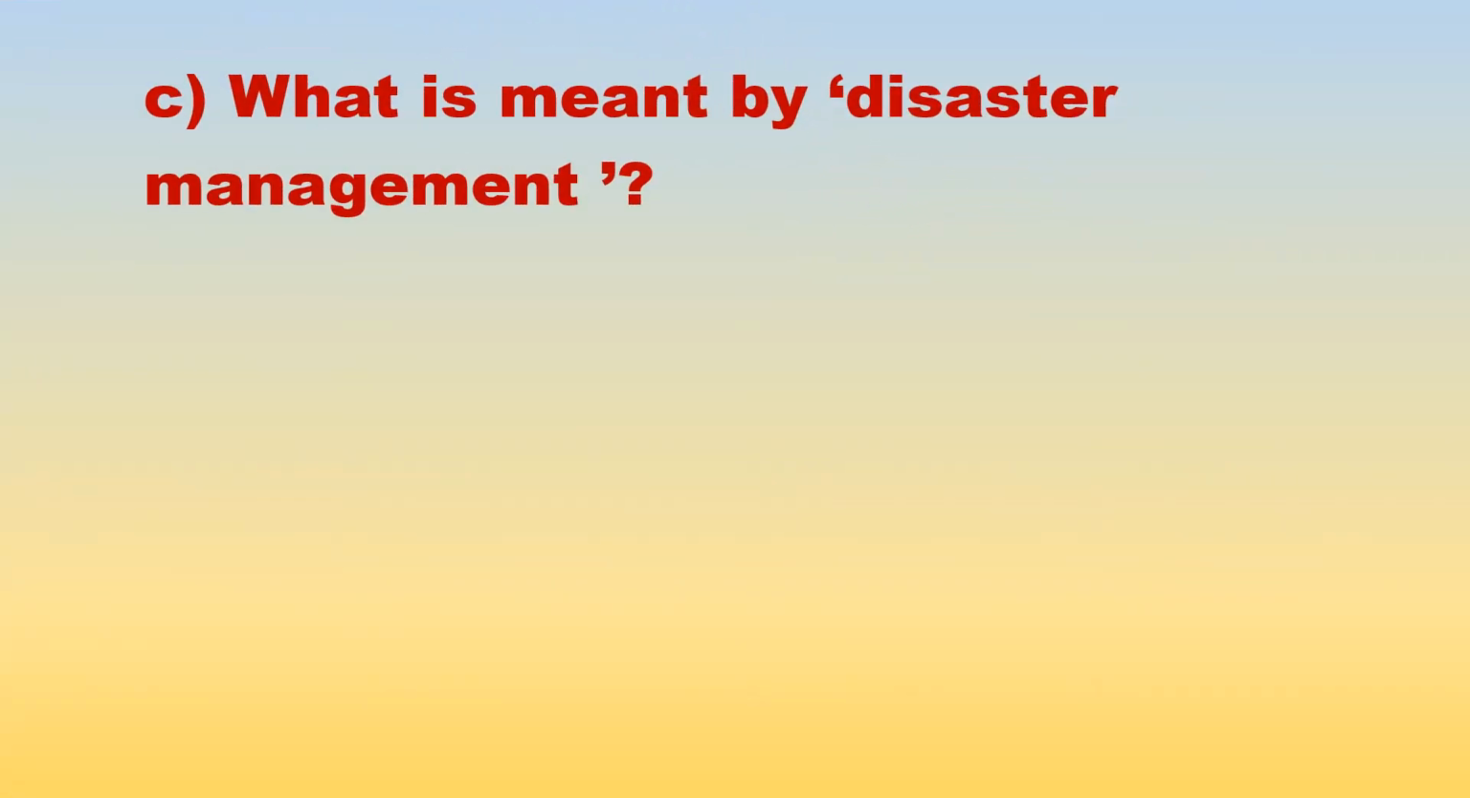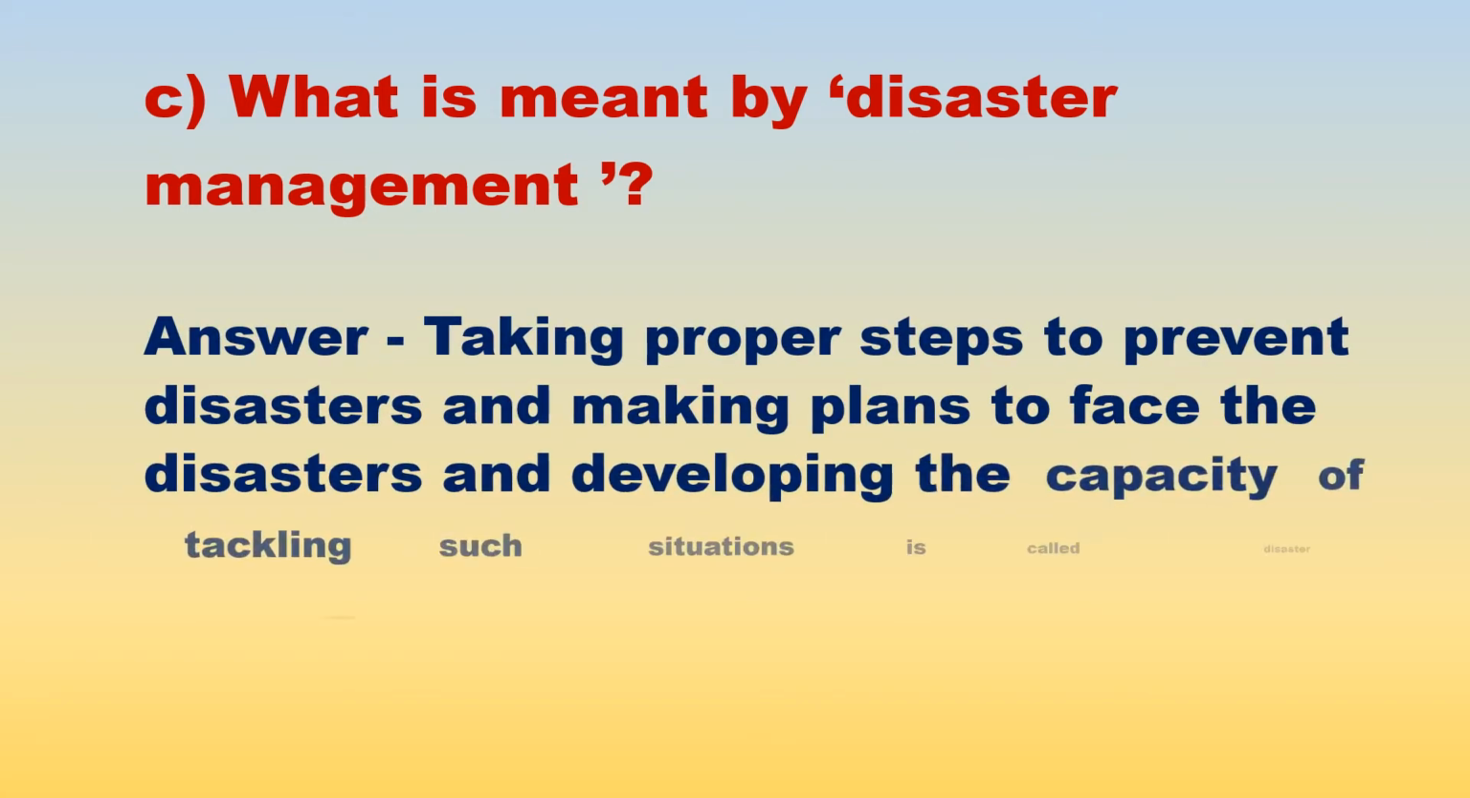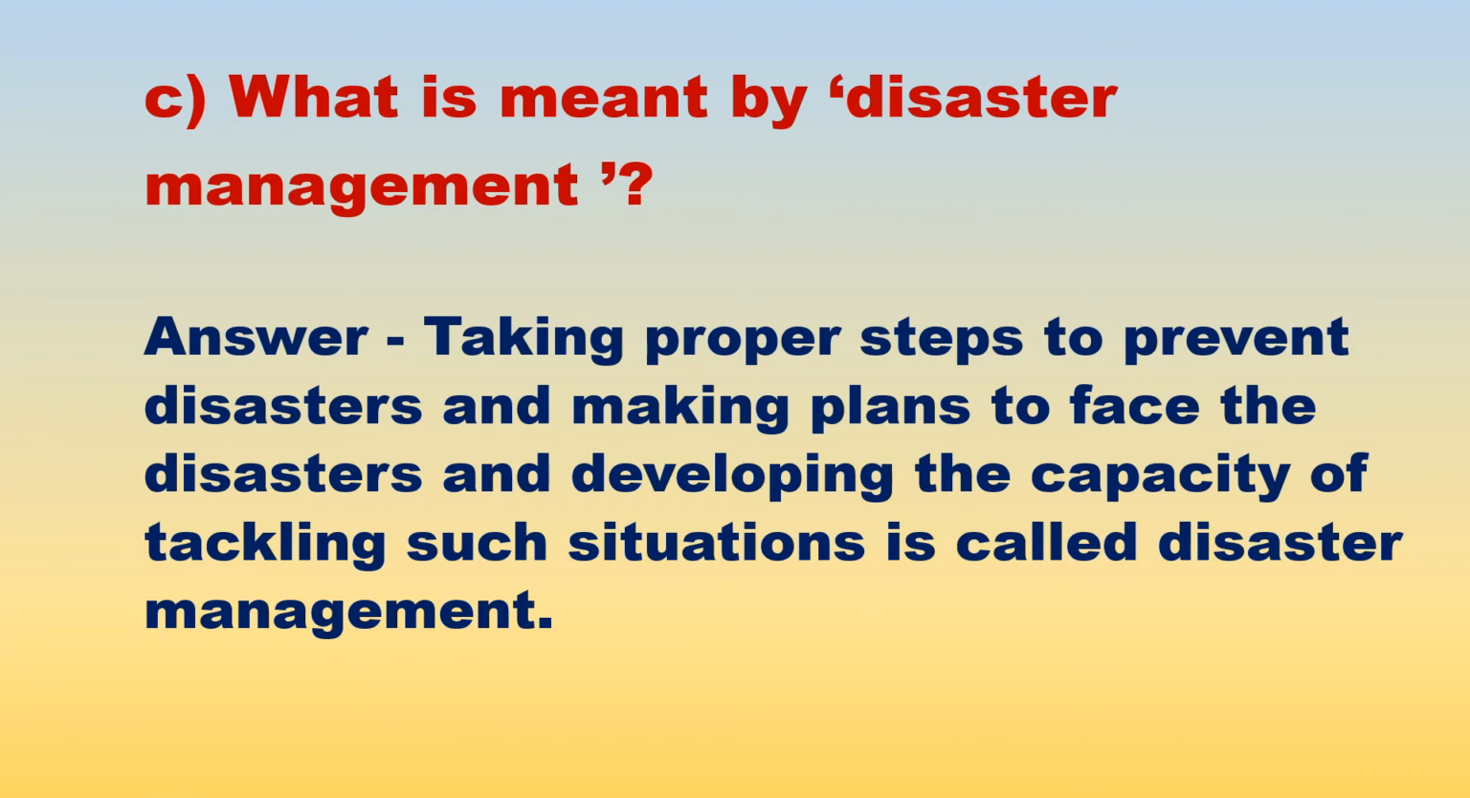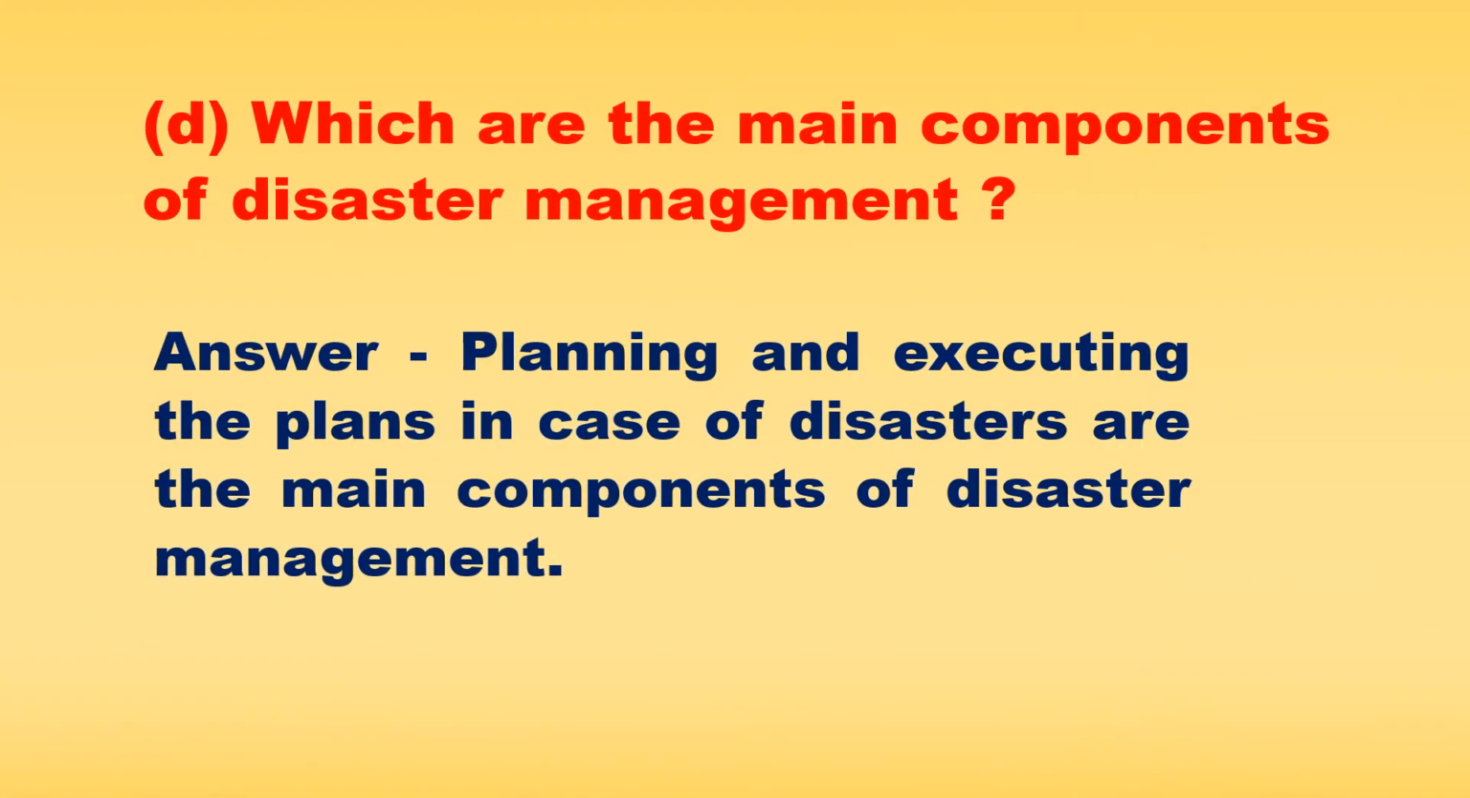C. What is meant by disaster management? Answer: Taking proper steps to prevent disasters, making plans to face the disasters and developing the capacity of tackling such situations is called disaster management. D. Which are the main components of disaster management? Answer: Planning and executing the plans in case of disasters are the main components of disaster management.